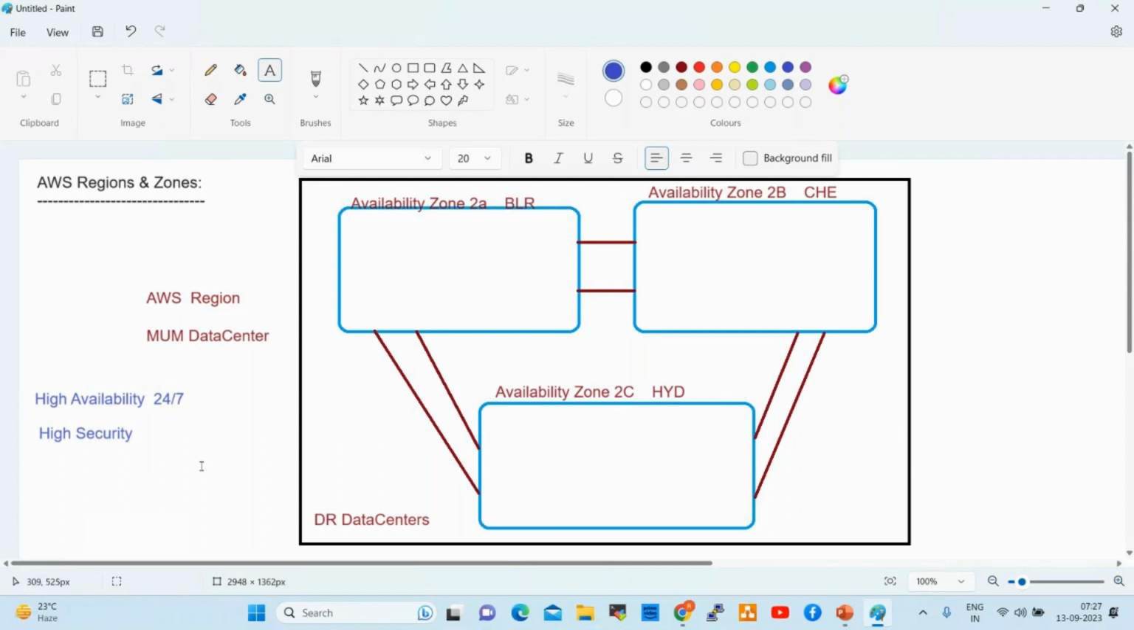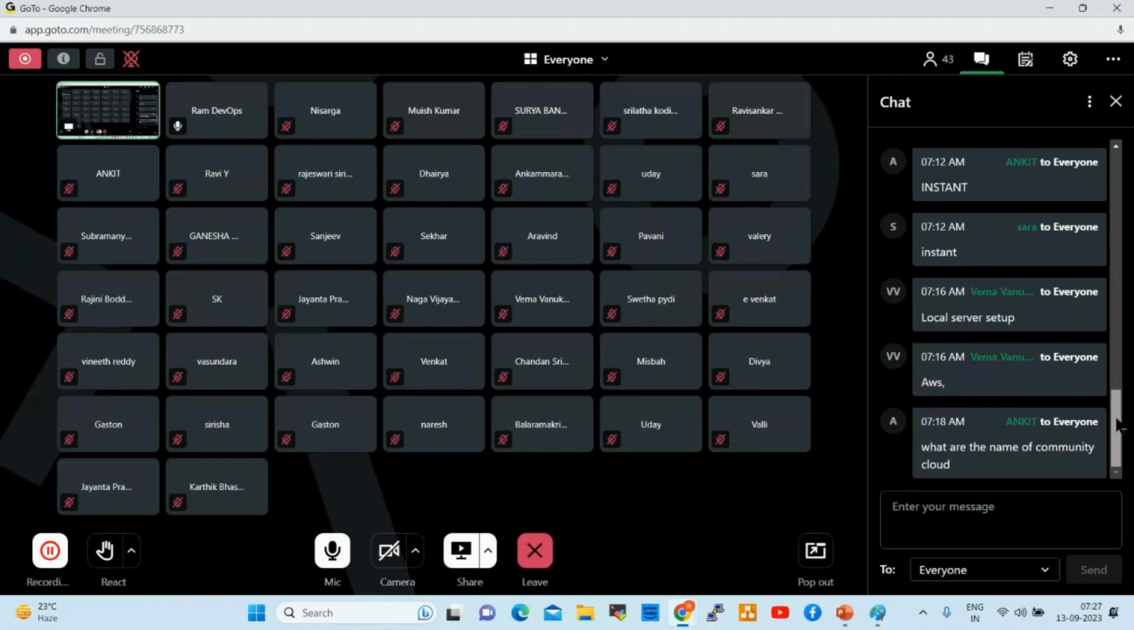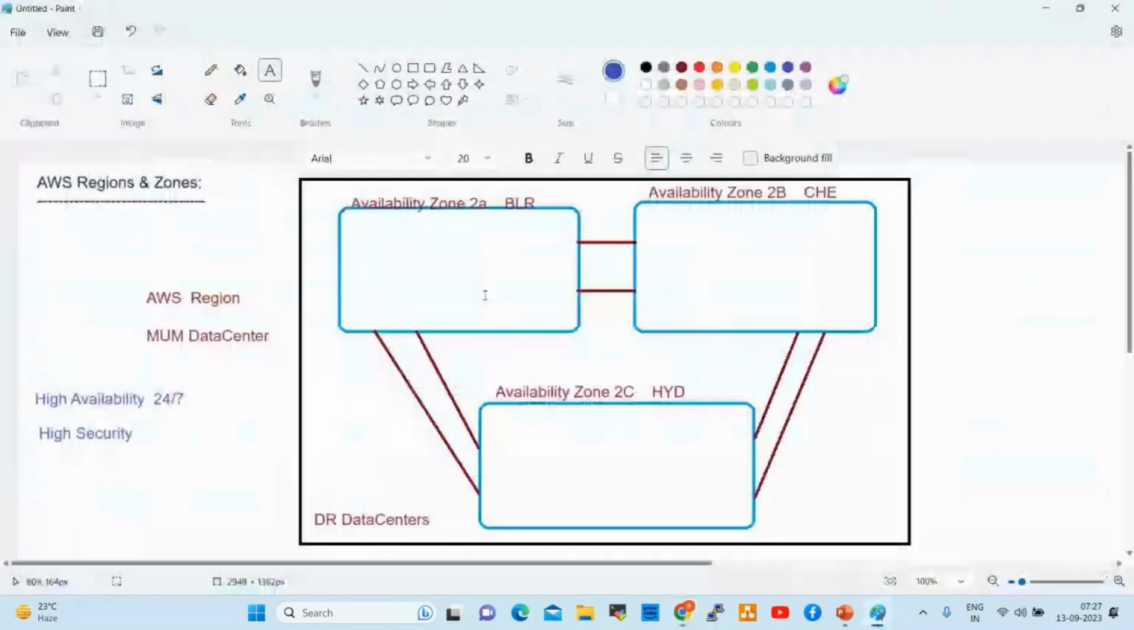If I want to connect any cloud resources, how can we connect? Anyone having an idea? Through the internet, right? The internet is the most vulnerable, dangerous network. In the internet, threats will be there, viruses will be there, malware will be there. That is why AWS is maintaining high security and availability also.